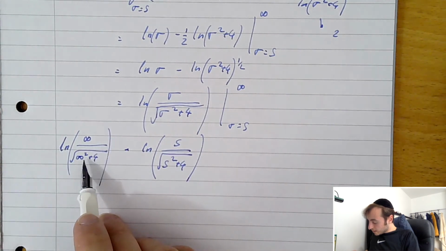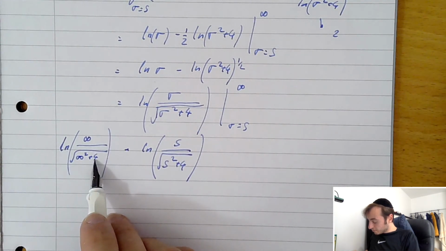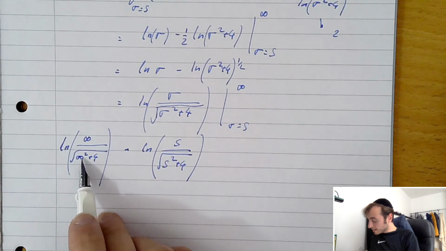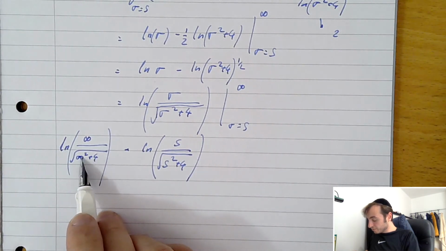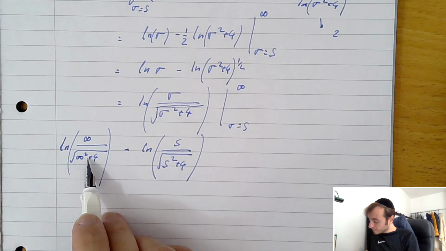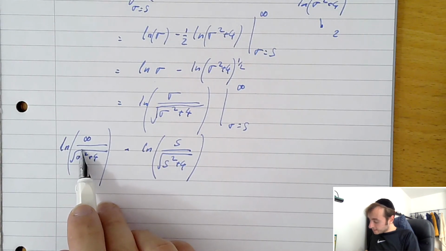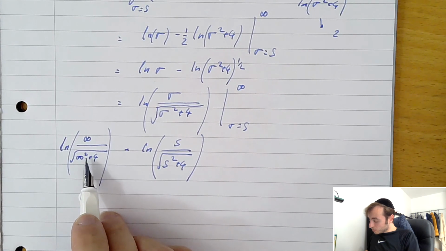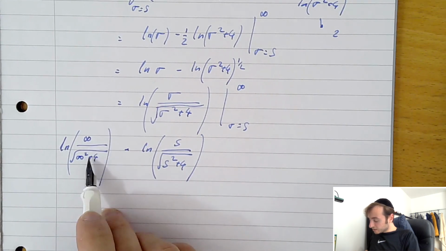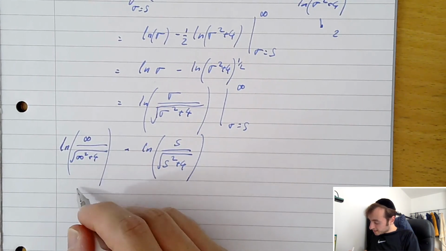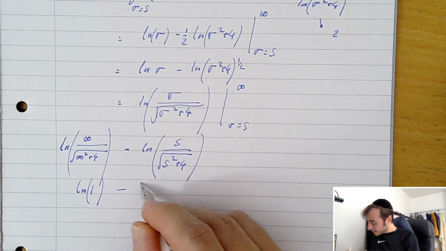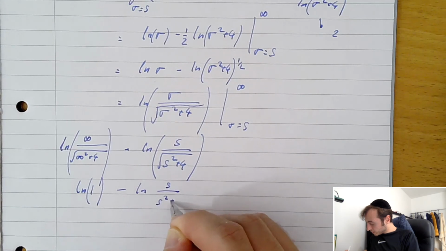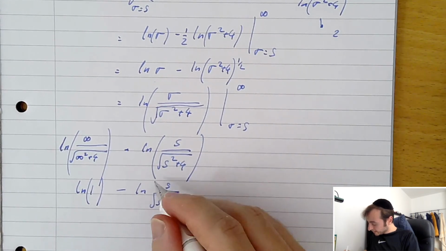Now, as you can see here, infinity squared plus 4 is really just an expression of infinity, because you can't add 4 to infinity. And root of infinity would be infinity, and infinity on infinity would be 1. So this is actually going to tend towards ln 1, which is 0, minus ln of s on the root of s squared plus 4. That was a bit tricky.